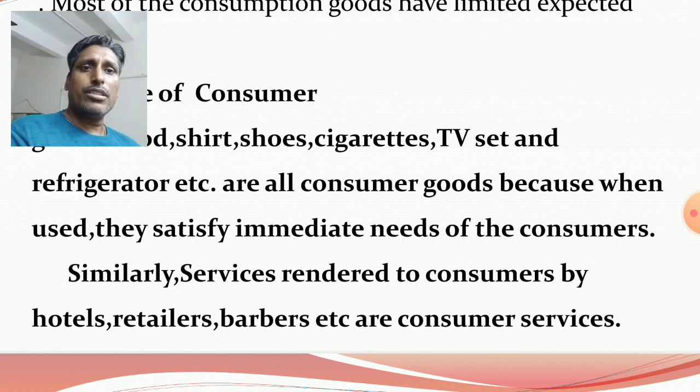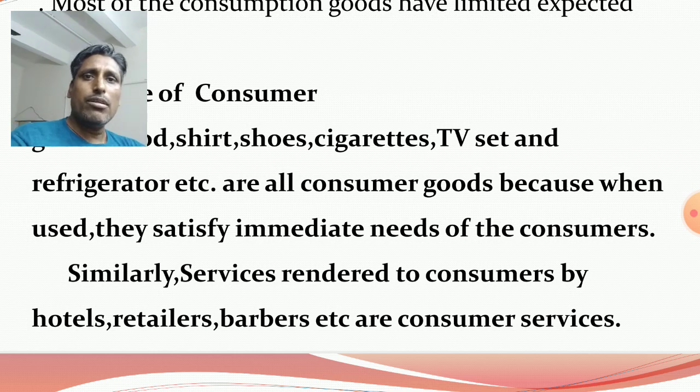Clear? Similarly, maid servant, always providing help to the members in the household sector. Okay, preparing food items, cleaning the rooms, washing the clothes, arranging the books of the children. So like this.